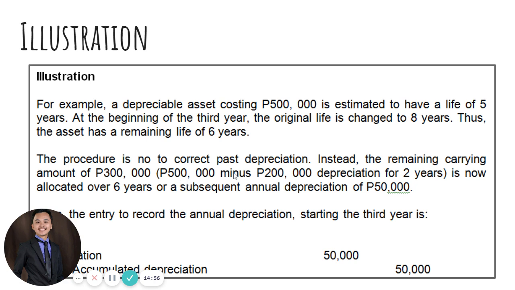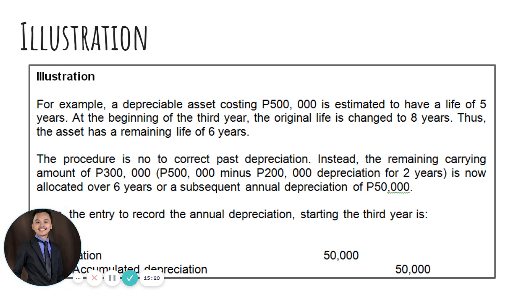which is 500,000 minus the 200,000 depreciation for 2 years, is now allocated over 6 years or a subsequent annual depreciation of 50,000. Okay, so instead of continuing to depreciate it with 3 years, the remaining expected useful life will now be 6 years, from 8 years minus 2 years na naglapse.